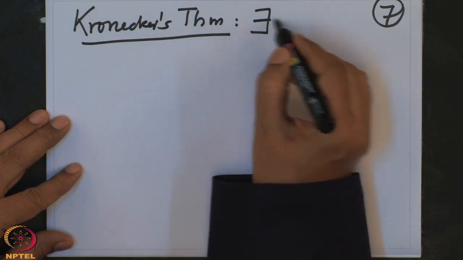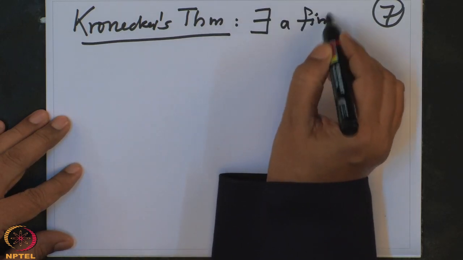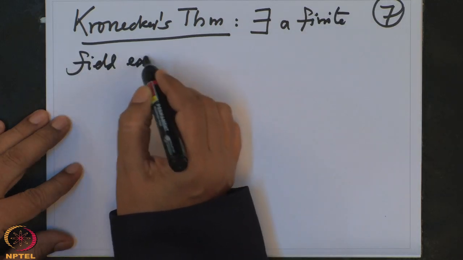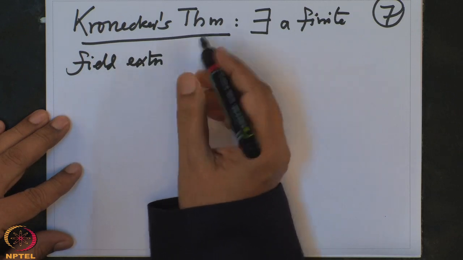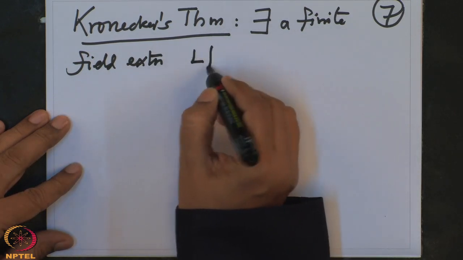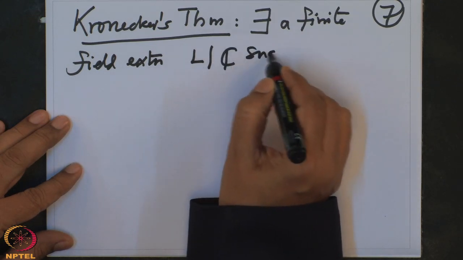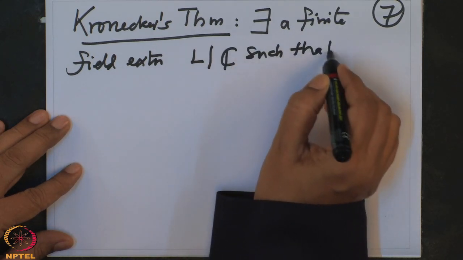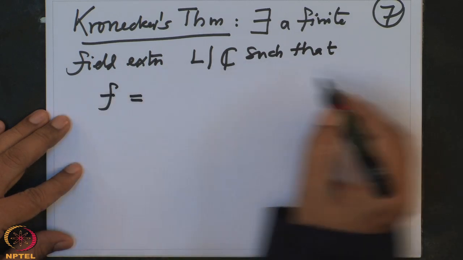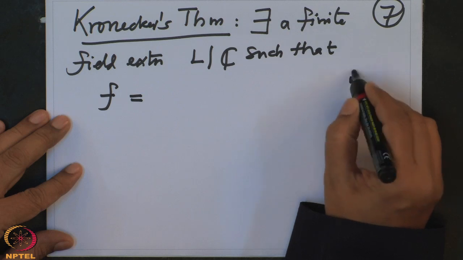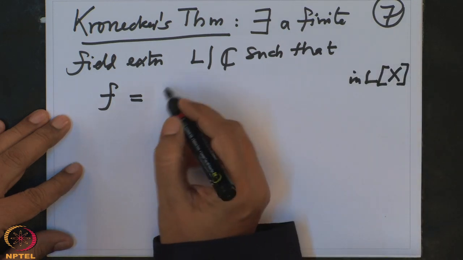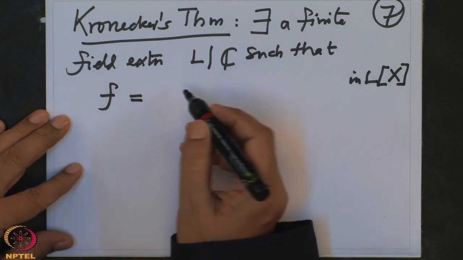There exists a finite field extension L over K, or L over C, such that f splits in L[x]. This I am writing in L[x]. I will assume it is monic for simplicity.